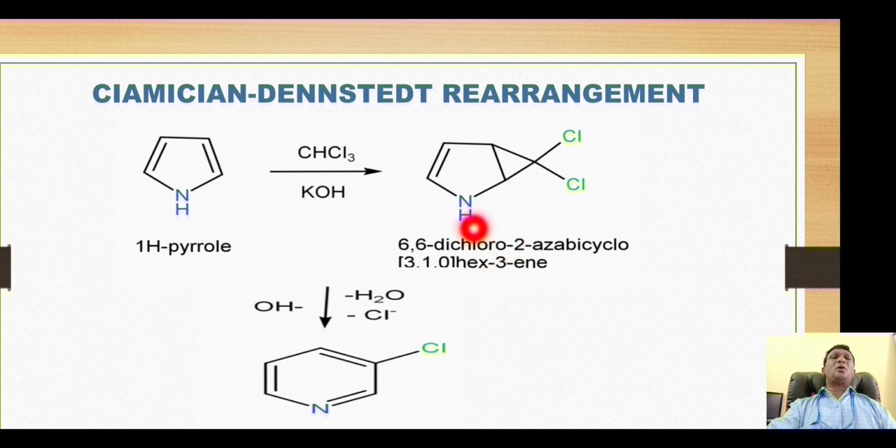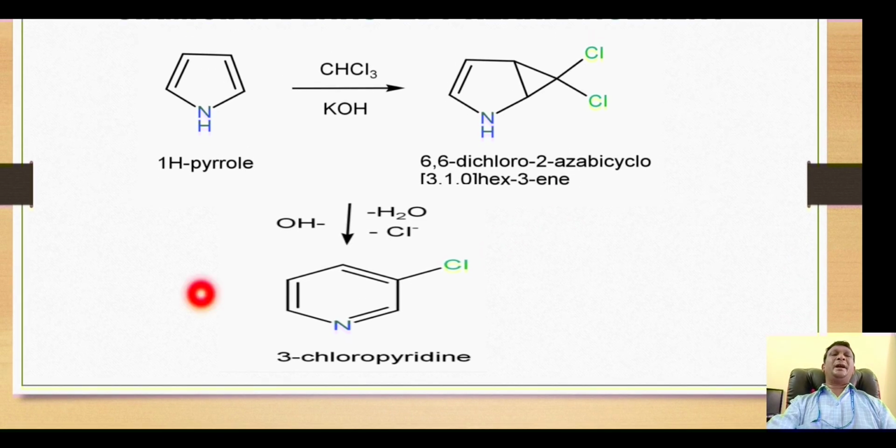The electrons given by the proton will then migrate over the nitrogen, then to this carbon, and then to this carbon. So when the electron pair migrates over this carbon, there is elimination of one chloride anion from here. So this bond will be broken, and this carbon then will become part of this ring, and this will make up the ring expansion to 6-membered, and in this way we will get formation of 3-chloropyridine.